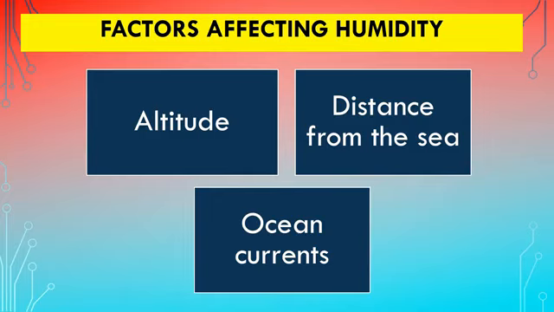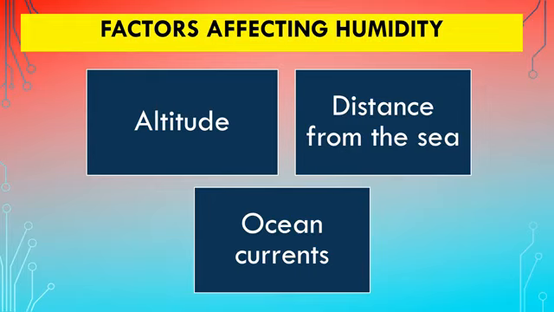Three factors which affect the humidity of a place are altitude, distance from the sea, and ocean currents. Altitude has to be studied with reference to temperature. We have already studied that the places which are at a lower altitude, there the temperature is high. The places which are at a higher altitude, the temperature is low. So the places with low altitude, high temperature, there the rate of evaporation is high. Therefore, humidity is high. Whereas at higher altitude, the temperature is low, the rate of evaporation gets affected by that, and humidity gets lower there.